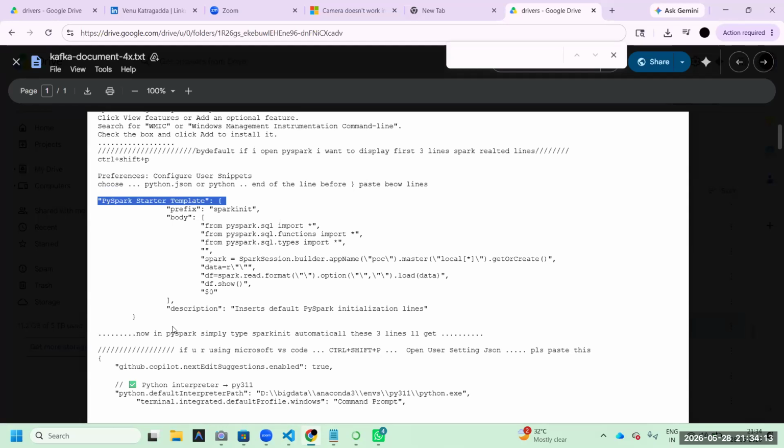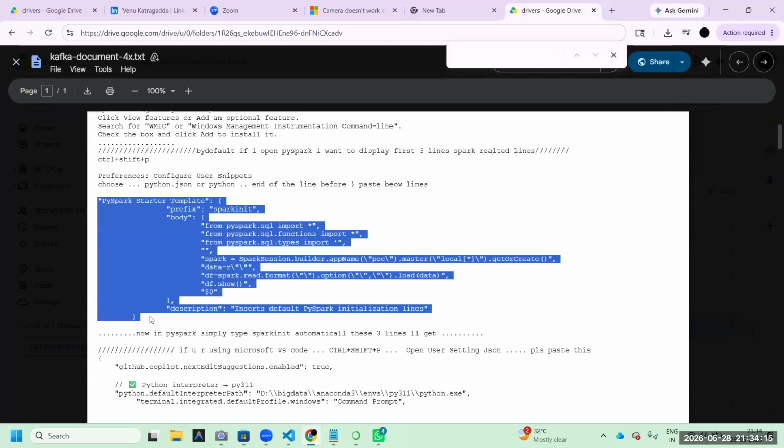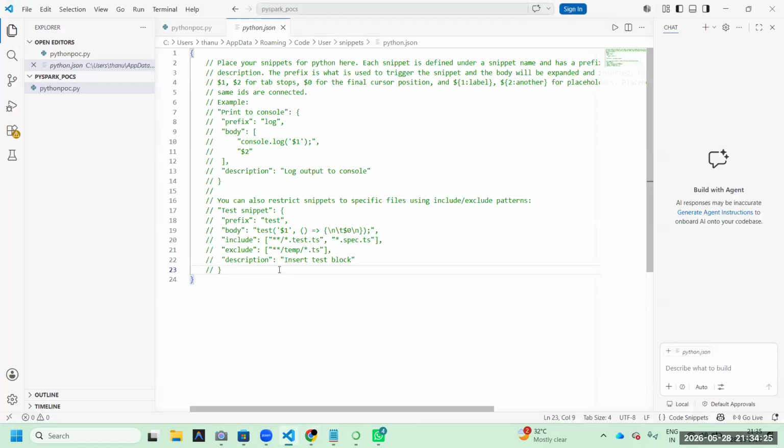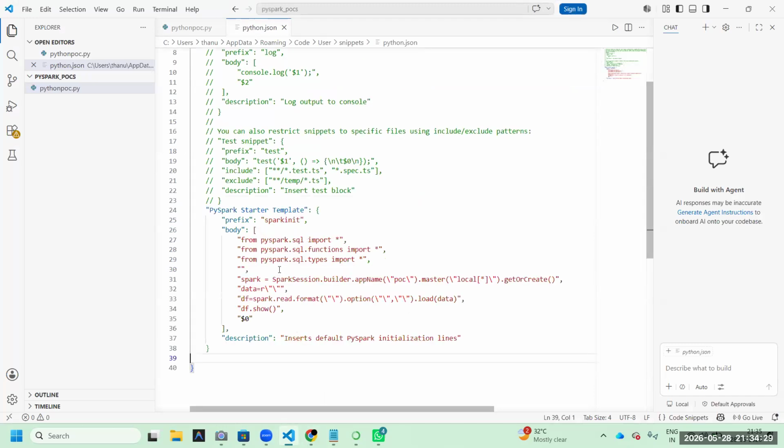What is this? I will let you know. First of all, I will show you what the advantage is. Next, copy all these things. In VS Code, at the end of the line, bracket you have, 24th line etc. Here, paste that. Here, what name did you mention? Spark INIT. Otherwise, give any name, no issue. Now save this, Control S.